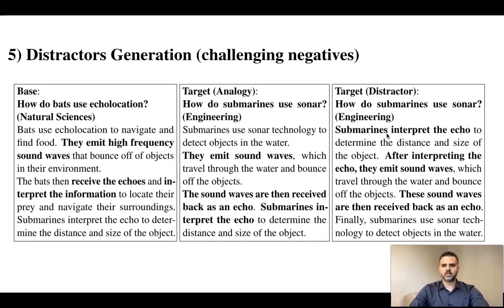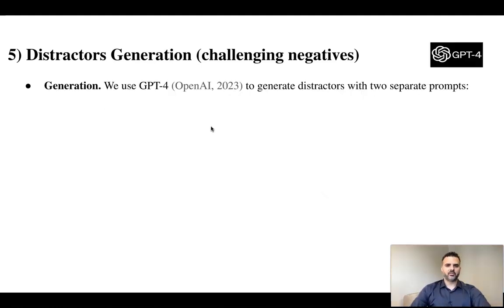On the distractor, we have that submarines first interpret the echo, and only then they emit the sound waves, altering the cause and effect from the true analogous paragraph. We use GPT-4 to generate distractors with 2 separate prompts.